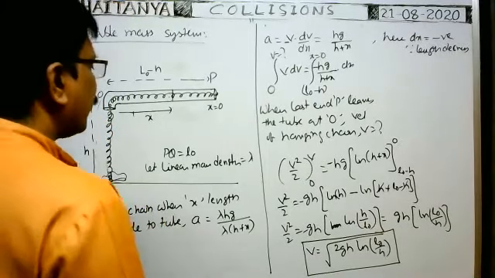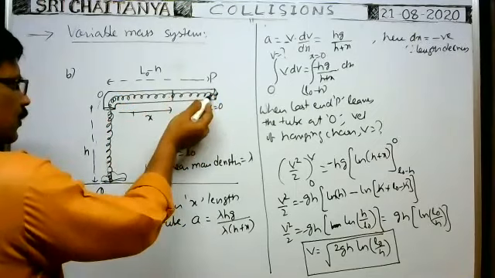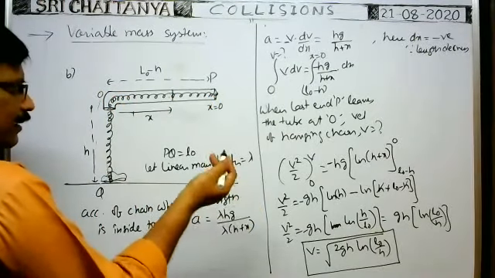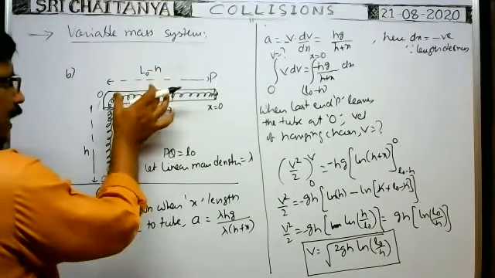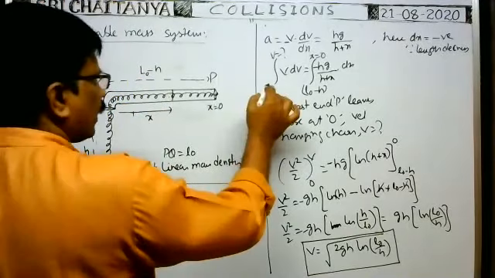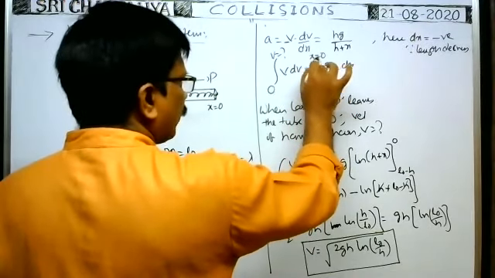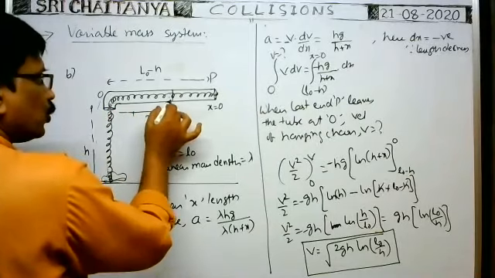So this is the velocity at the instant whenever the last end of the chain leaves the tube. Suppose at the instant whenever the length of the chain in the tube is x, what is the velocity of the chain? In such case, you write here L naught minus h to x only, not 0, because whenever the length of the chain is x in the tube, at that time they ask.